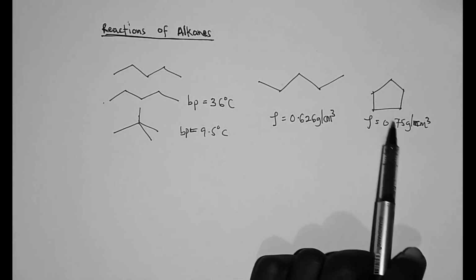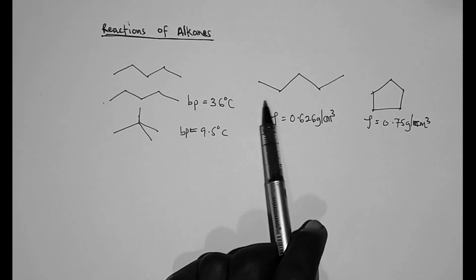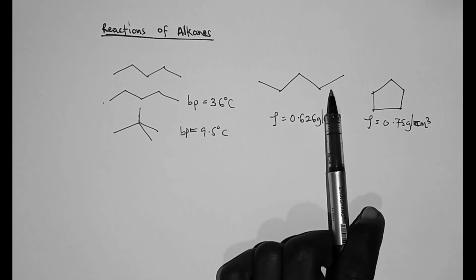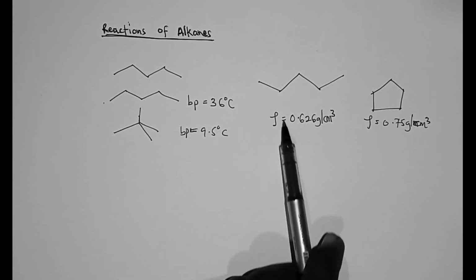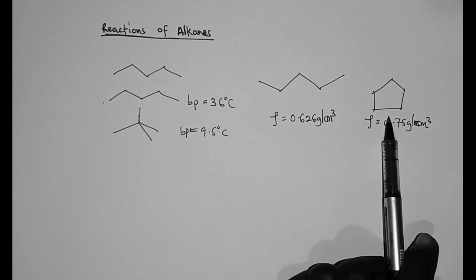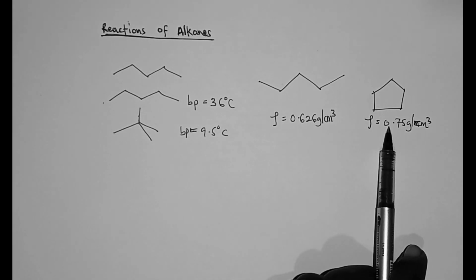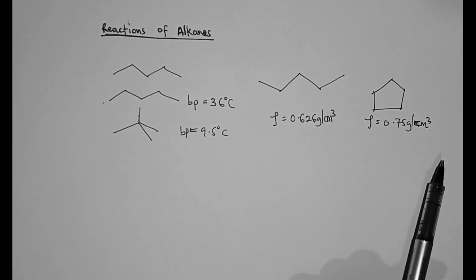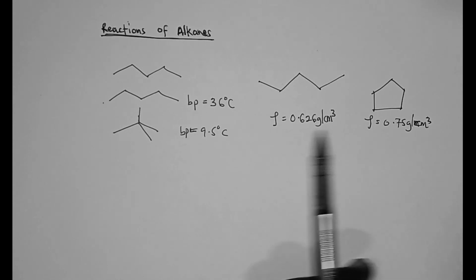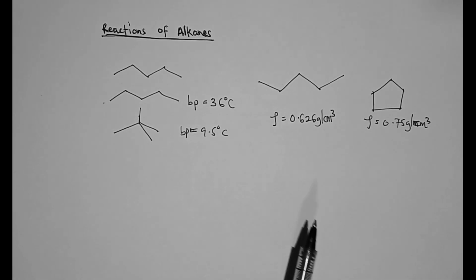So explain this observation. Why is it that a straight chain pentane has a smaller density compared to a cyclopentane, even though they have the same number of carbons and hydrogens?